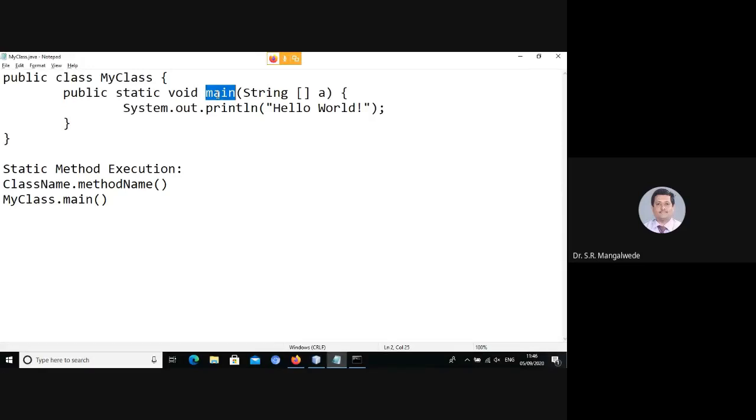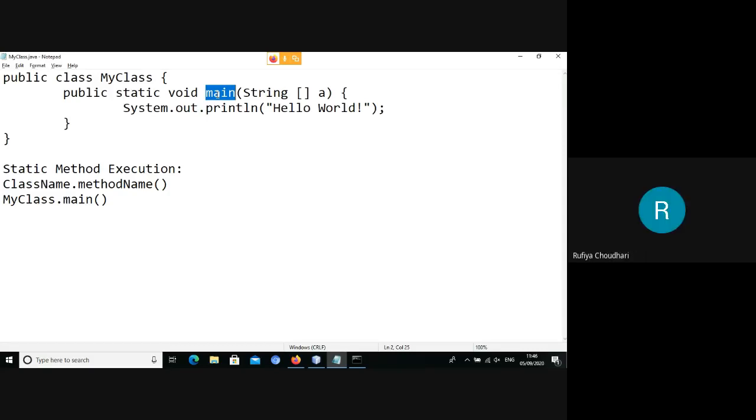Note one thing: when I use the term method, it is the same as a member function in C++. A member function of C++ is called a method in Java. Now, how do you invoke a method contained in a class? By creating an object of that class.